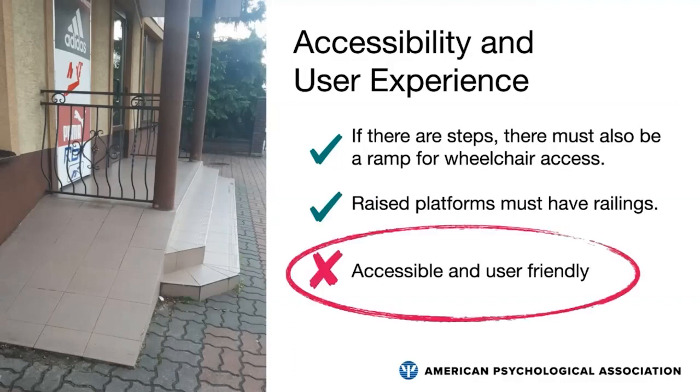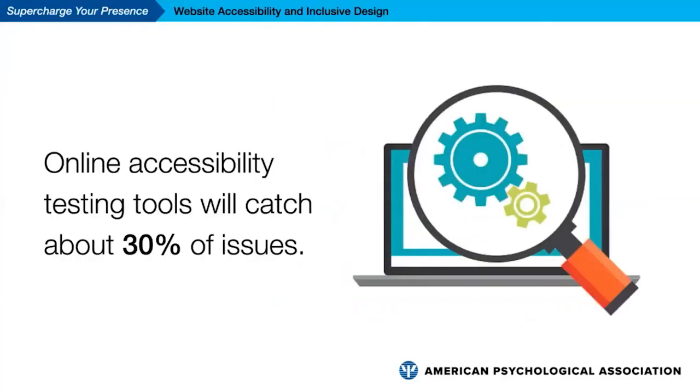Checking off boxes or meeting requirements independently does not ensure accessibility. You must address it within the context of the overall user experience. This is why there's no automated solution that's going to make your website accessible with the press of a button. While auto checkers and accessibility tools can be helpful, they're never going to catch or prevent all accessibility issues. Auto checkers catch maybe about 30% of accessibility issues at the most.